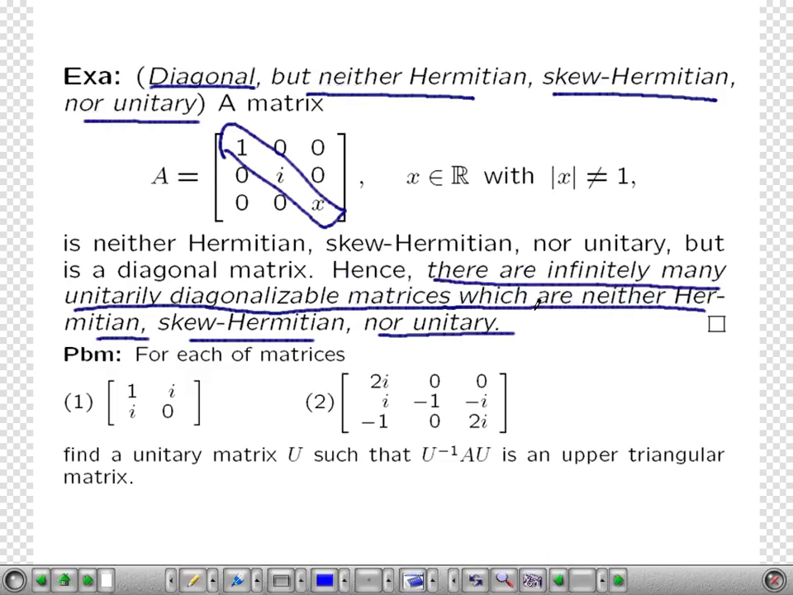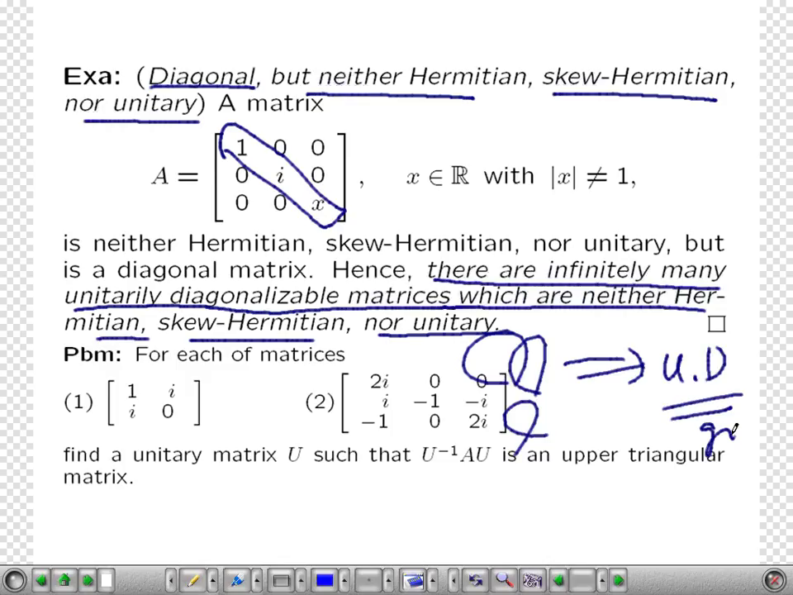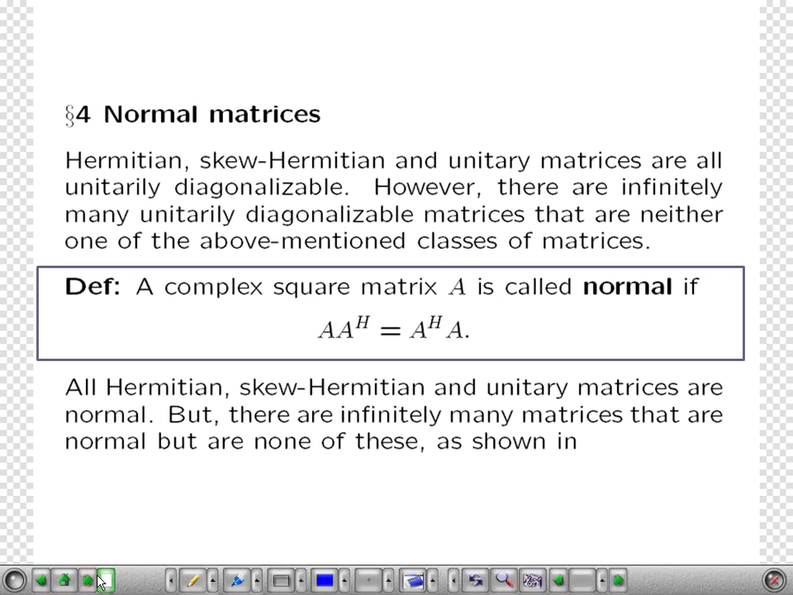That's the goal: to find the if and only if condition for a matrix to be unitarily diagonalizable. What's the if and only if condition? Here, if you have one of the 3 types of special matrices, then it is unitarily diagonalizable. Good. But what about the other direction? This is a question.